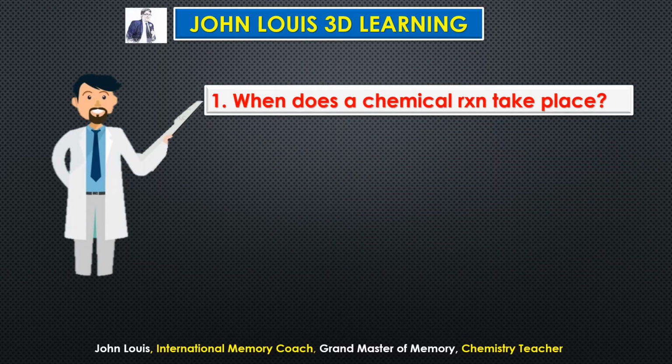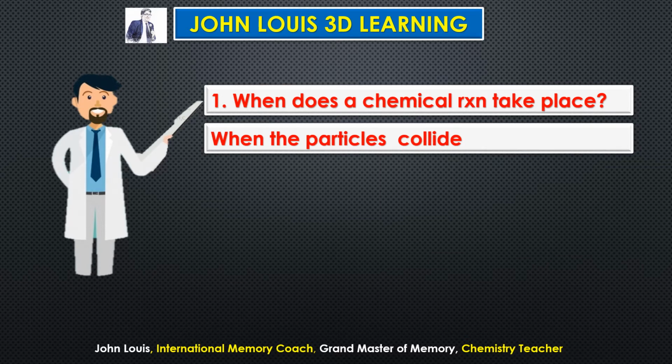So when does a chemical reaction take place? When the reactants collide with one another. But under what conditions will they collide? That's what we have seen, 7 conditions.